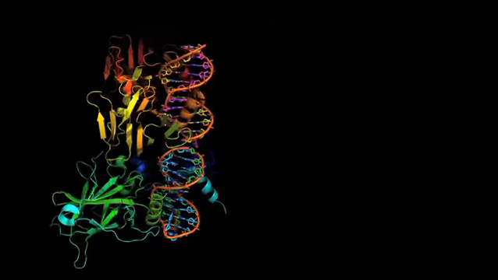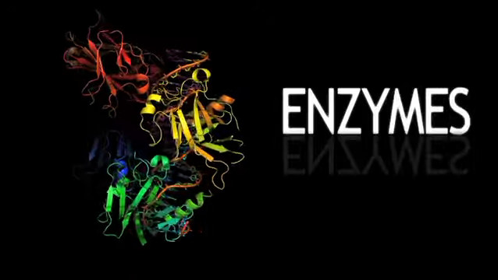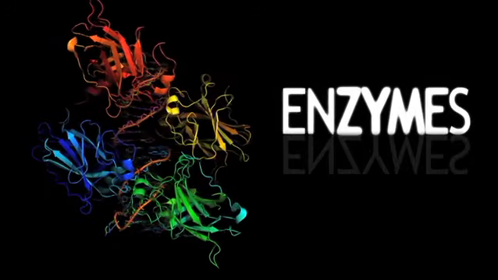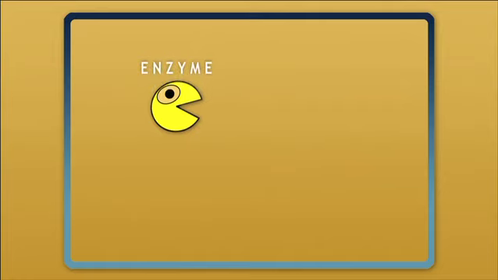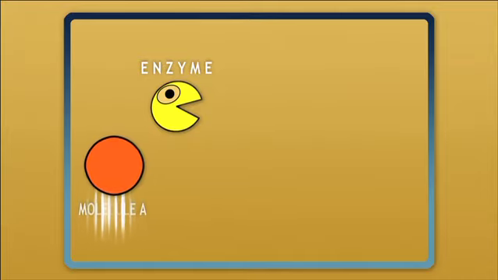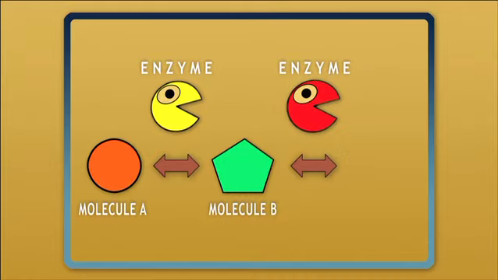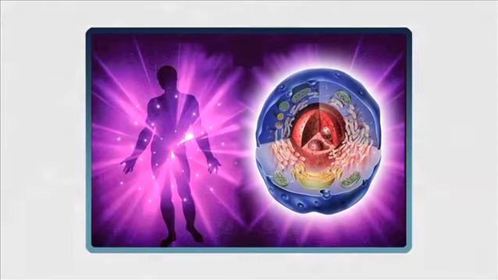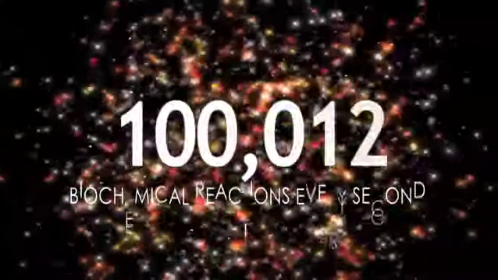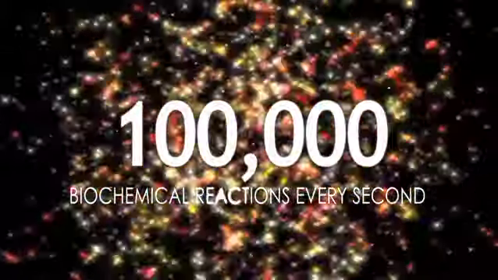How are these transformations possible? Thanks to the enzymes. There are numerous enzymes inside the cells. To give you an example, imagine this is an enzyme. The enzymes transform the molecules that reach the cell from the blood into other molecules. Molecule A becomes molecule B, and through a different enzyme from the first one, molecule B becomes molecule C. Inside each cell, there are around 100,000 of these transformations, or should we say biochemical reactions, every second.